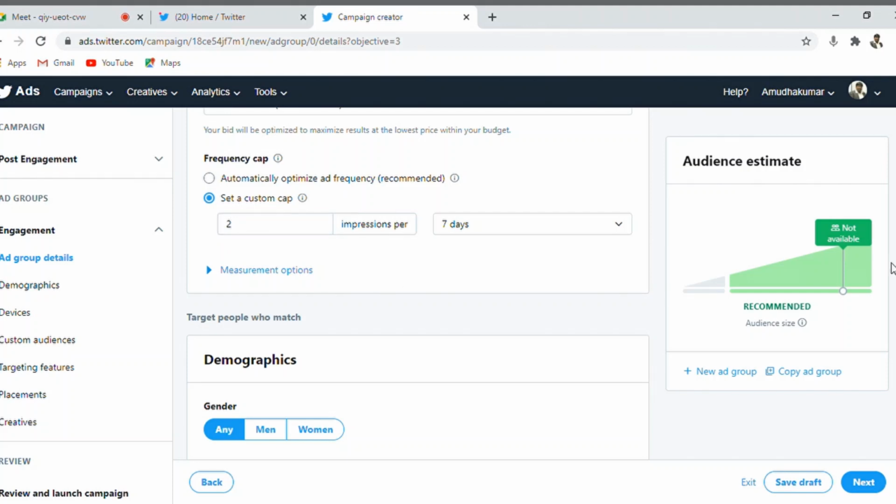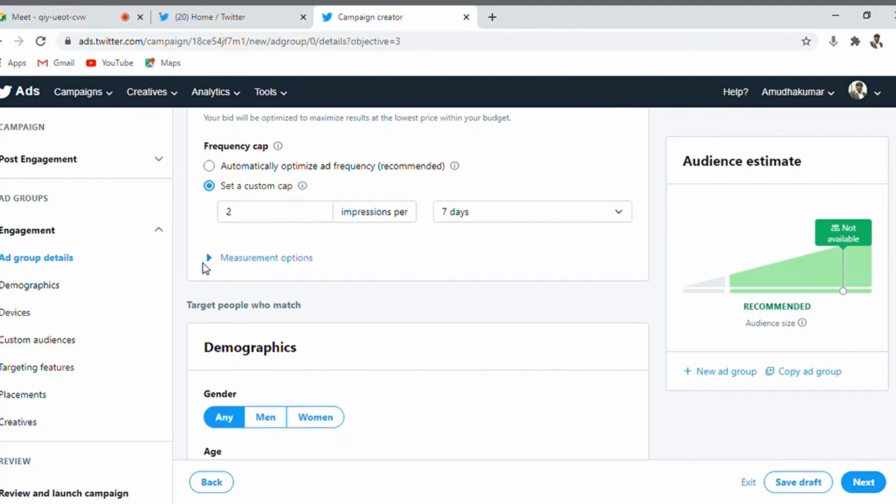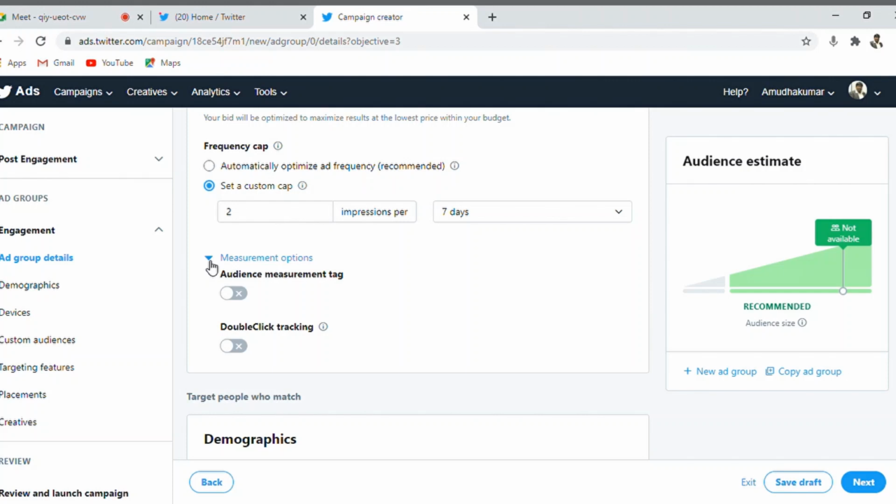Now there is something called the measurement option. Let us see if it is required. We will explore it later. Audience measurement tag and double click tracking are two different methods. Audience measurement tag means inserting a tracking code inside your website.